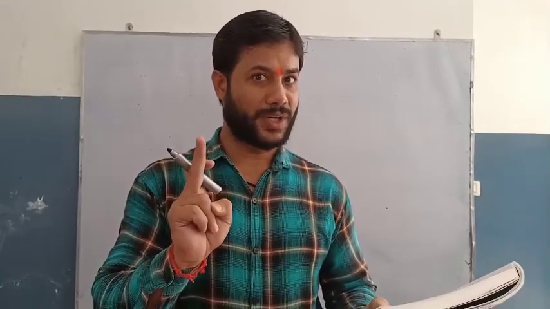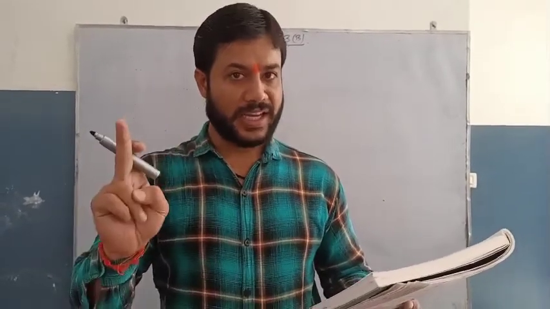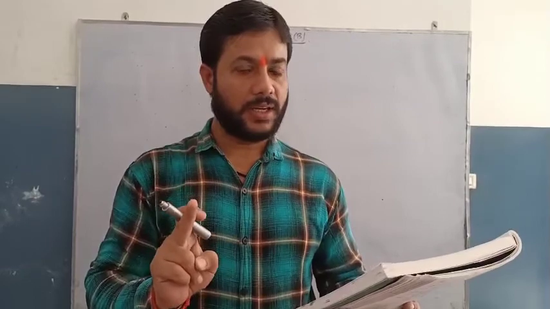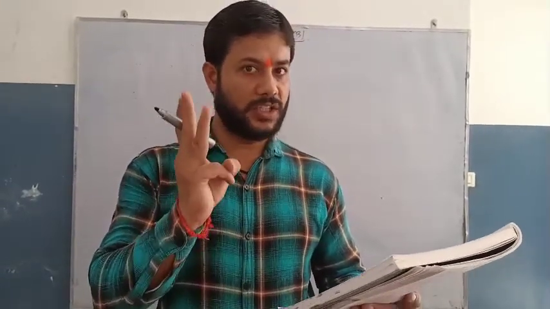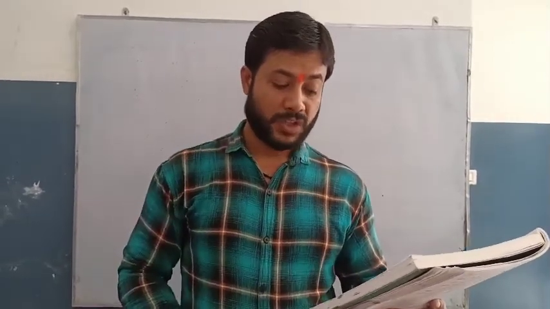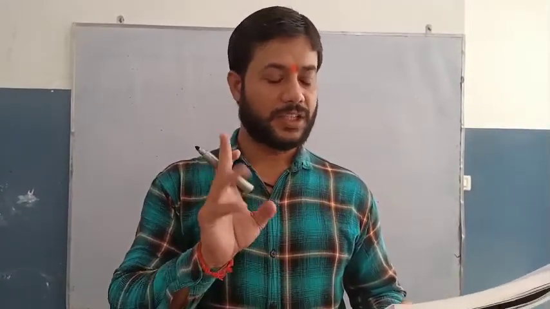360, odd number of 0s. Odd number of 0s means 1, 3, 5, 7, 9. A number with an odd number of zeros at the end is never a perfect square. So 64000, 3 zeros are there, odd number of zeros, so that is not a perfect square. 250000, 5 zeros are there, so that is also not a perfect square.